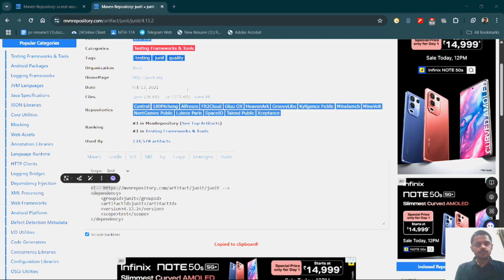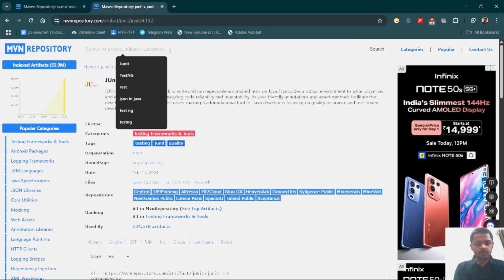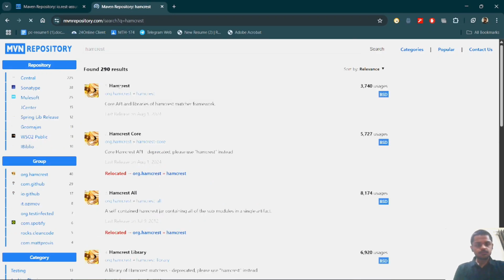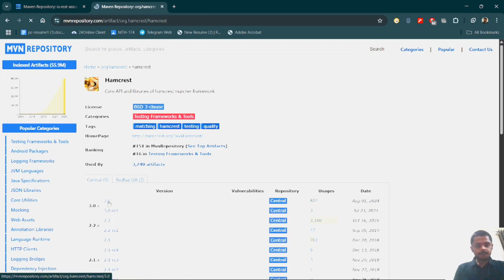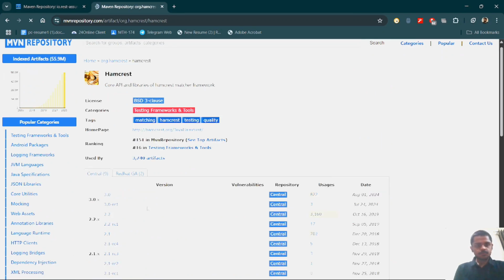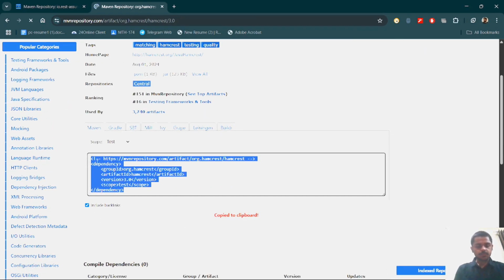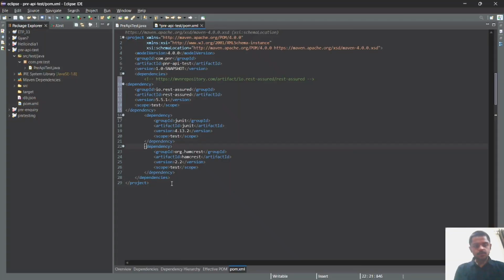And at last, we have to copy the last dependency, Hamcrest. Click on it, copy the dependency, and paste it here. After pasting all the dependencies, we have to save the file. Control S. The file is saved.